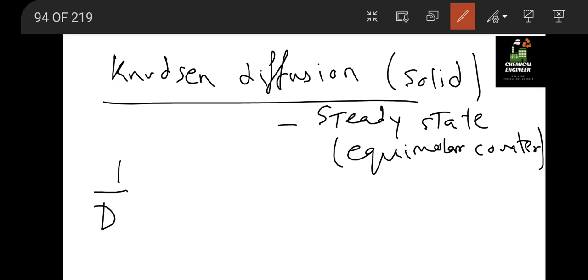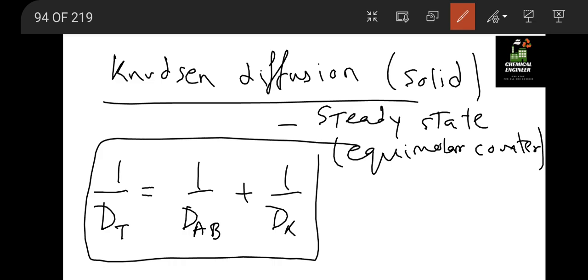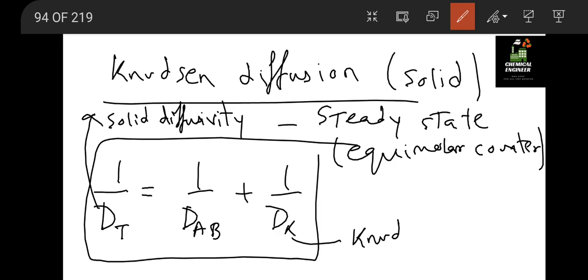So in solid, if you are finding the diffusivity, you have to use this formula, plus 1 by dk. Here dt is nothing but the solid diffusivity, dAB is the diffusivity of A and B, and dk is the Knudsen diffusivity.